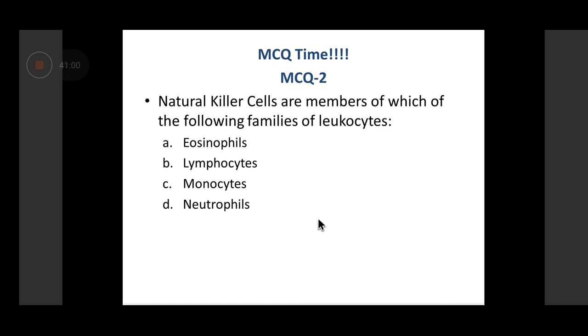Natural killer cells are members of which of the following families of leukocytes? I mentioned earlier, natural killer cells are also referred to as null cells. They are also referred to as large granular lymphocytes. They are a special subset of lymphocytes which can neither be classified as T lymphocytes or B lymphocytes. Hence, though they are lymphocytes, they are other than T and B lymphocytes. Monocytes, neutrophils. So natural killer cells are a type of lymphocytes, but they are not T or B lymphocytes, and they are part of the innate immune response. Another difference, T and B lymphocytes are part of the acquired or adaptive immune response.